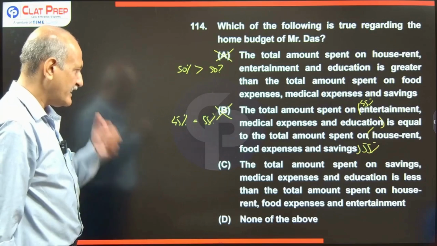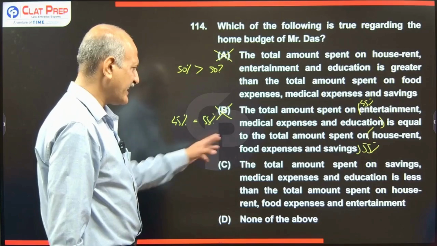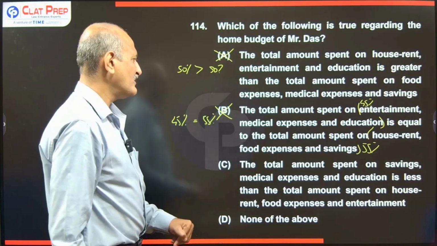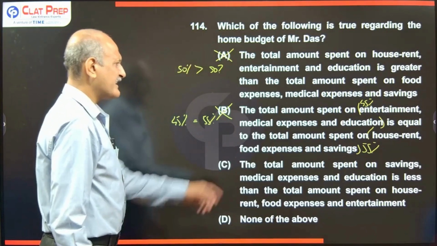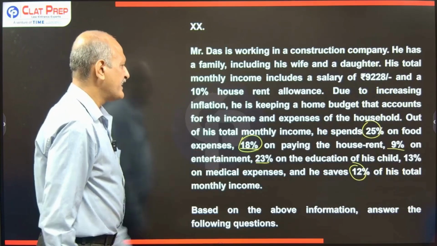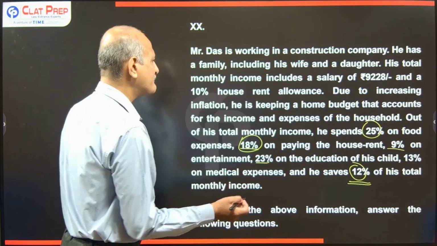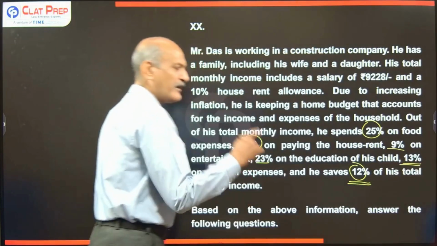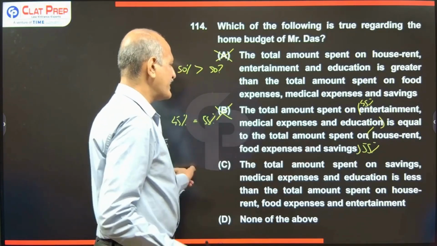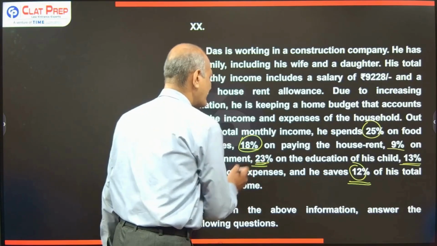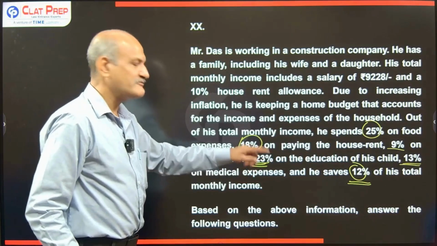Now let's see the other one. It reads, the total amount spent on savings, medical expenses and education is less than the total amount spent on house rent, food expenses and entertainment. So let's calculate for savings, medical expenses and education. Savings is 12%. Medical expenses is equal to 13%. 12 plus 13 is 25. And education is 23%. 25 plus 23 comes equal to 48.